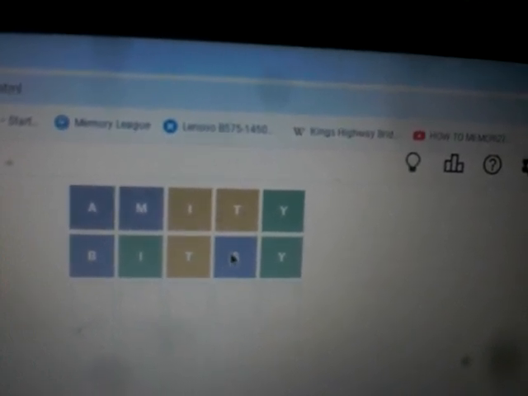After the second guess, always a good time to review your vowels. A is out. Haven't used the E. We got the I. Haven't tried the O or the U, and we got the Y. So I don't see any word that could have another vowel here. And the T has to be here. So we know it's T-I something something Y. What? The world? There's no such word. T-I something something Y.